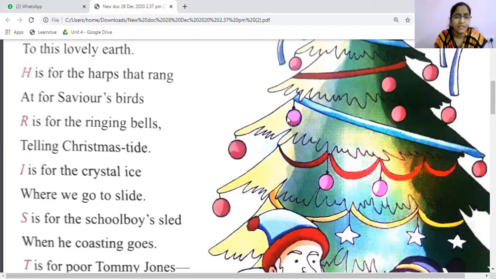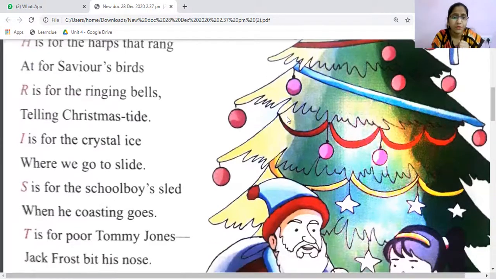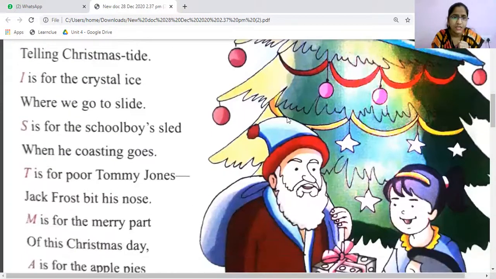I is for the crystal ice where we go to slide. It is talking about the ice where we slide, and big ice, a snow capped region where snow covers all the land, and everything is spoken about here in I. I is for crystal ice, where we go to slide.